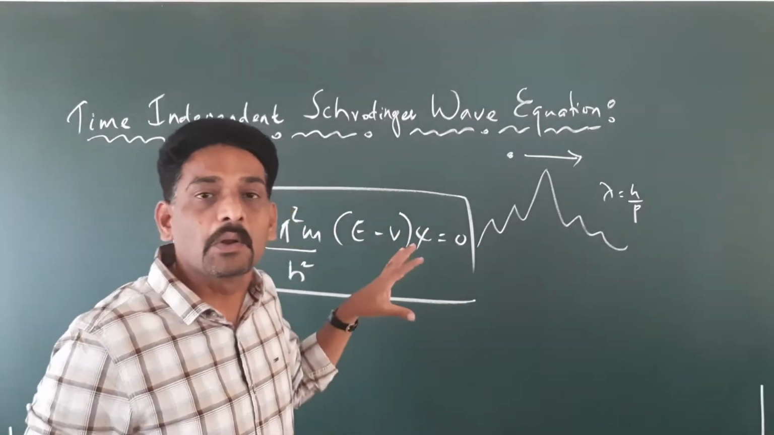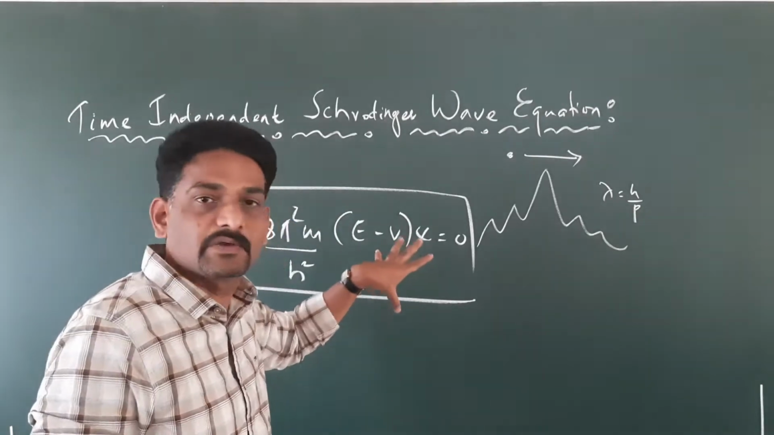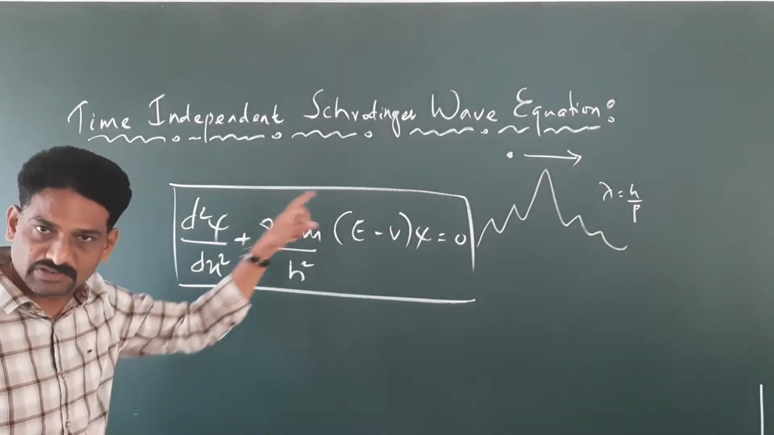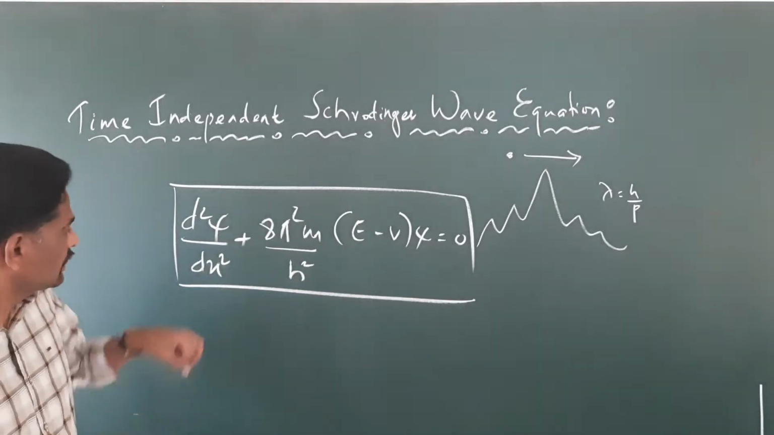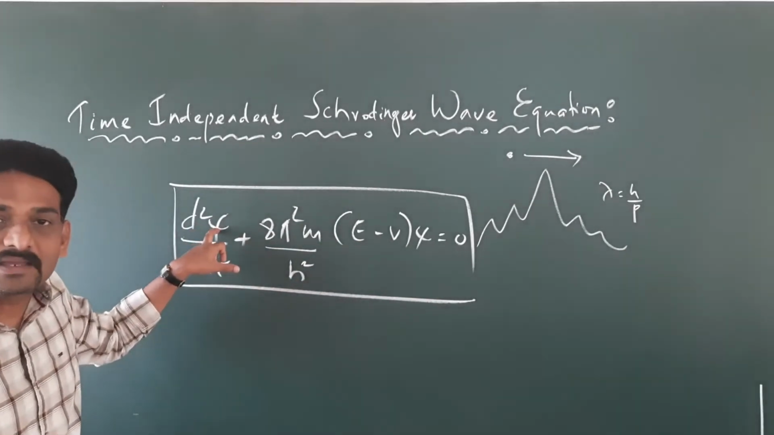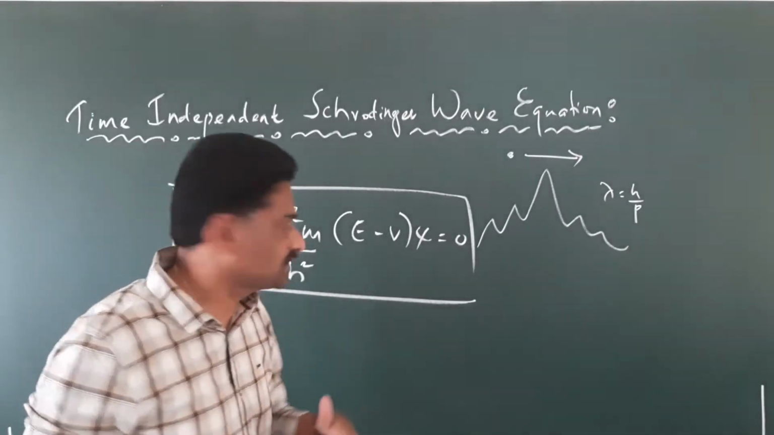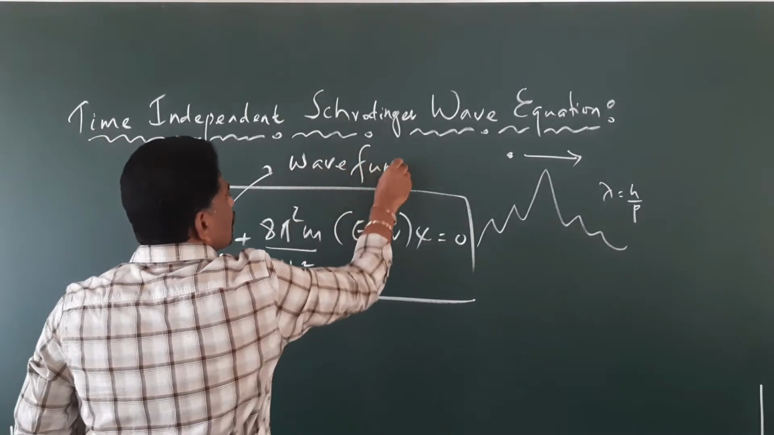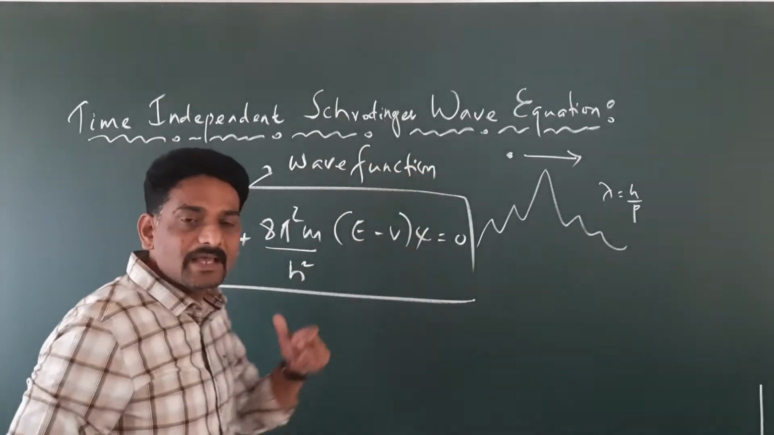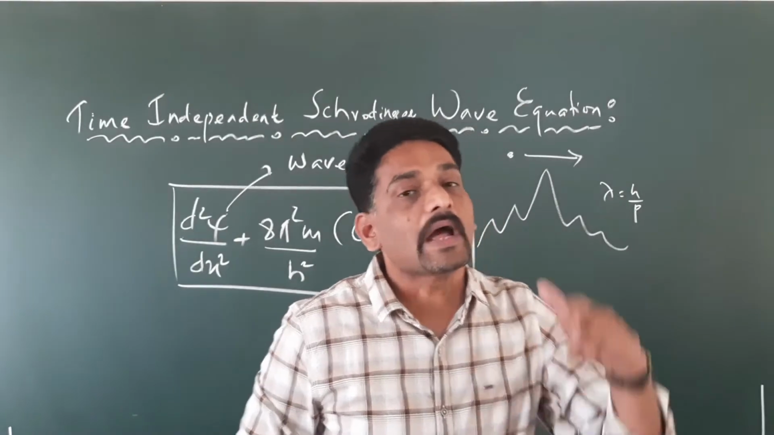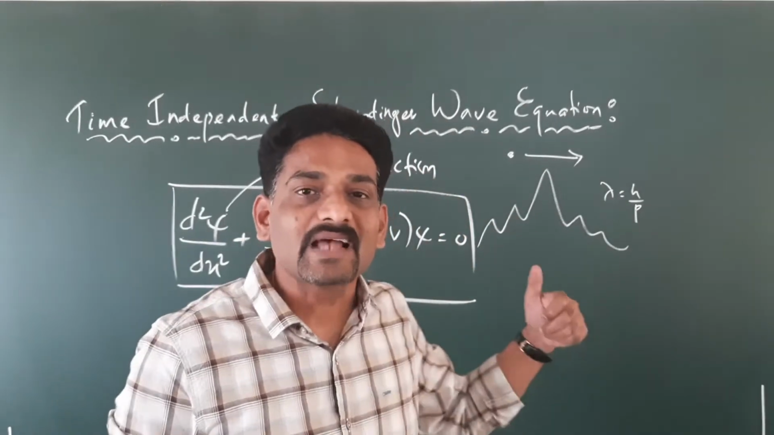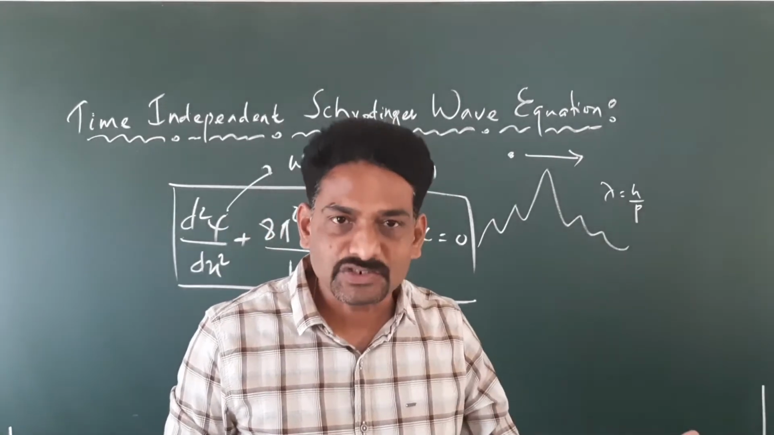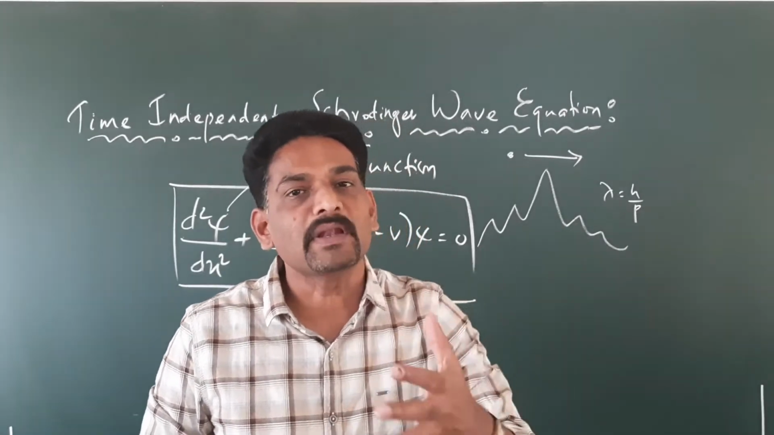Now let's try to understand what this equation means. Here we know this is a second order differential equation. So what is psi? Psi is what is known as the wave function. So psi represents a wave function, and we know that this psi is expressed in a complex form. Psi represents a wave function and it is taken in the form of a complex notation.